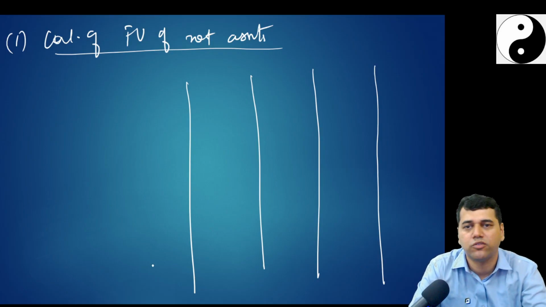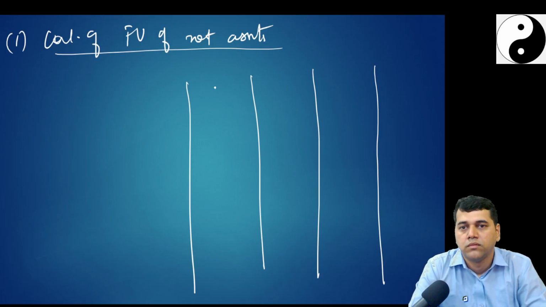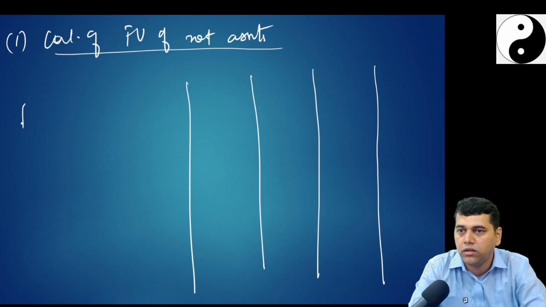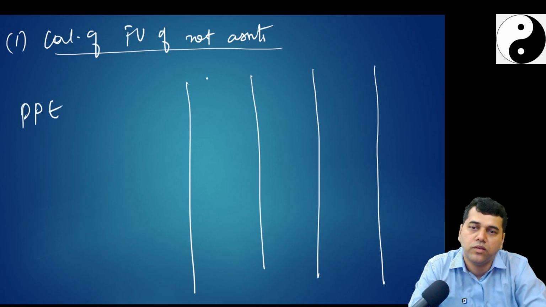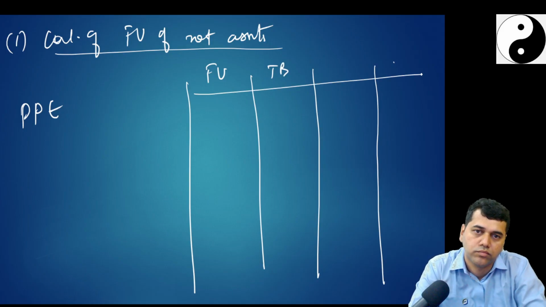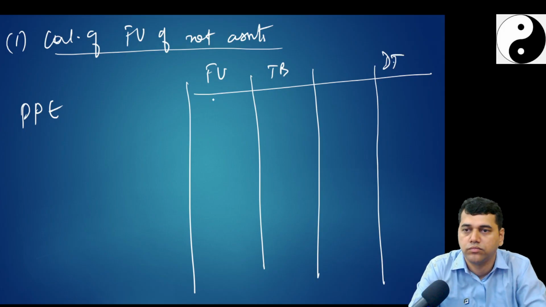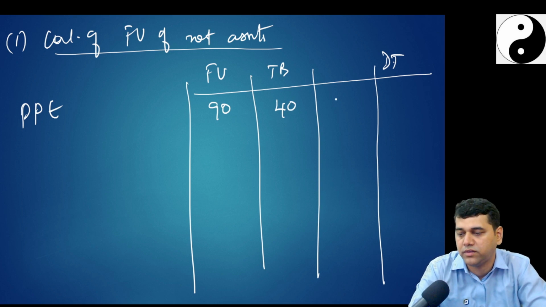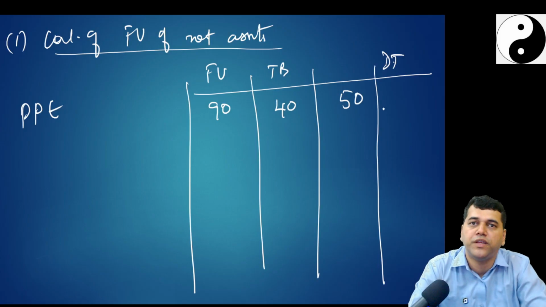Even in suggested answer also they have done that way. PPE. What is my fair value? 90. What is my tax base? 40, because they said book value itself is the tax base. So temporary difference is 50.